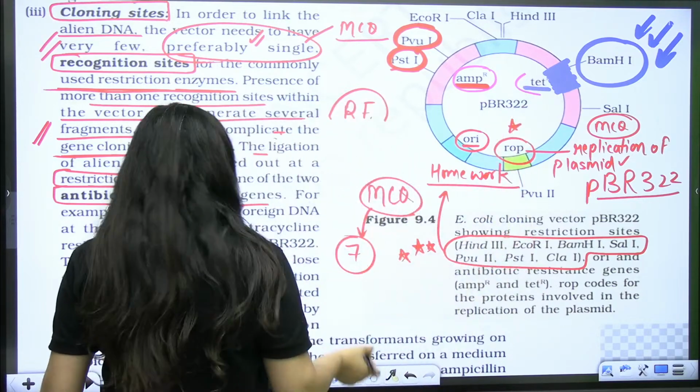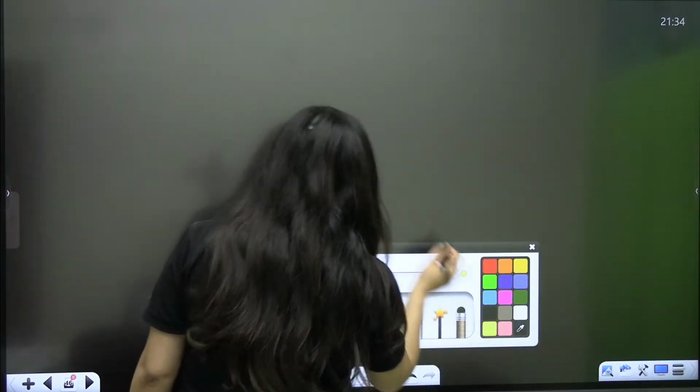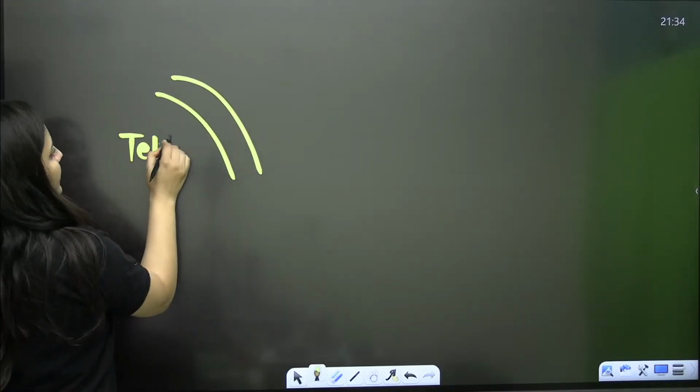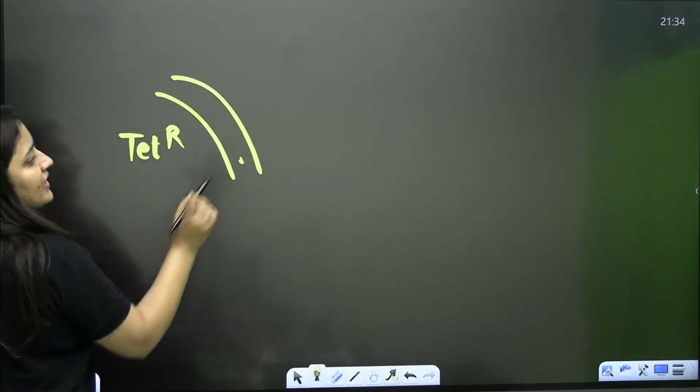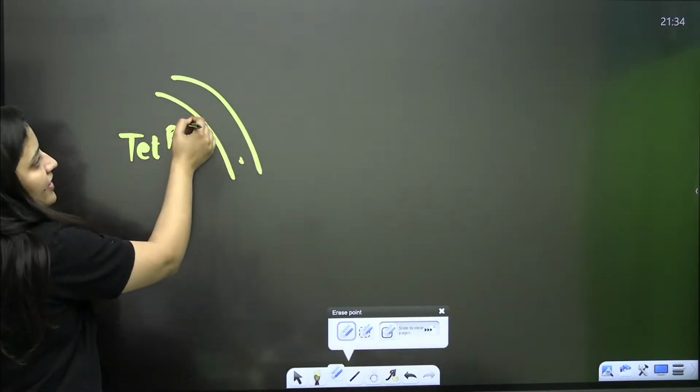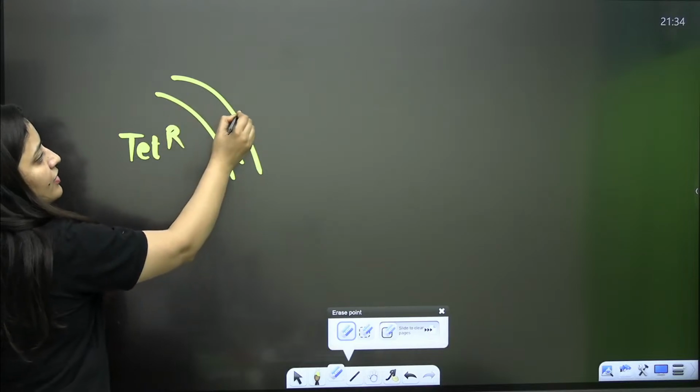So if I'm using this BamHI, obviously it is going to make the cut here. Its recognition site is present here. So don't you think that it will interrupt the tetracycline resistant gene? Let's say this portion is coding for tetracycline.